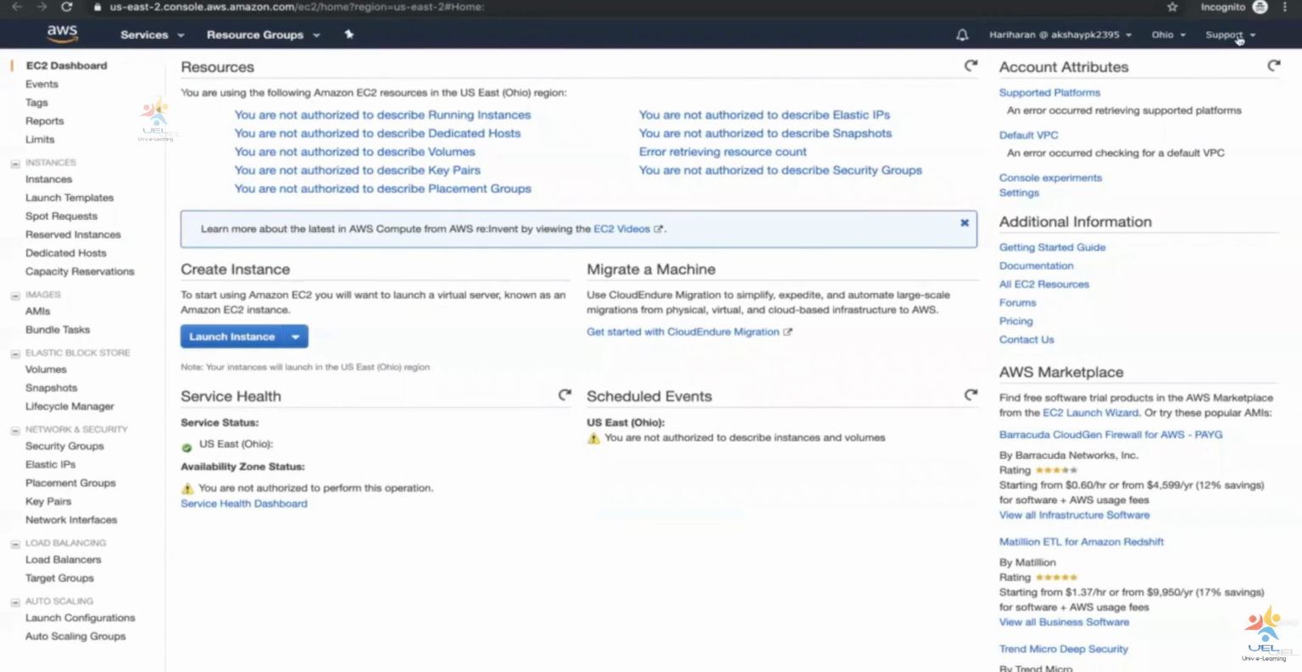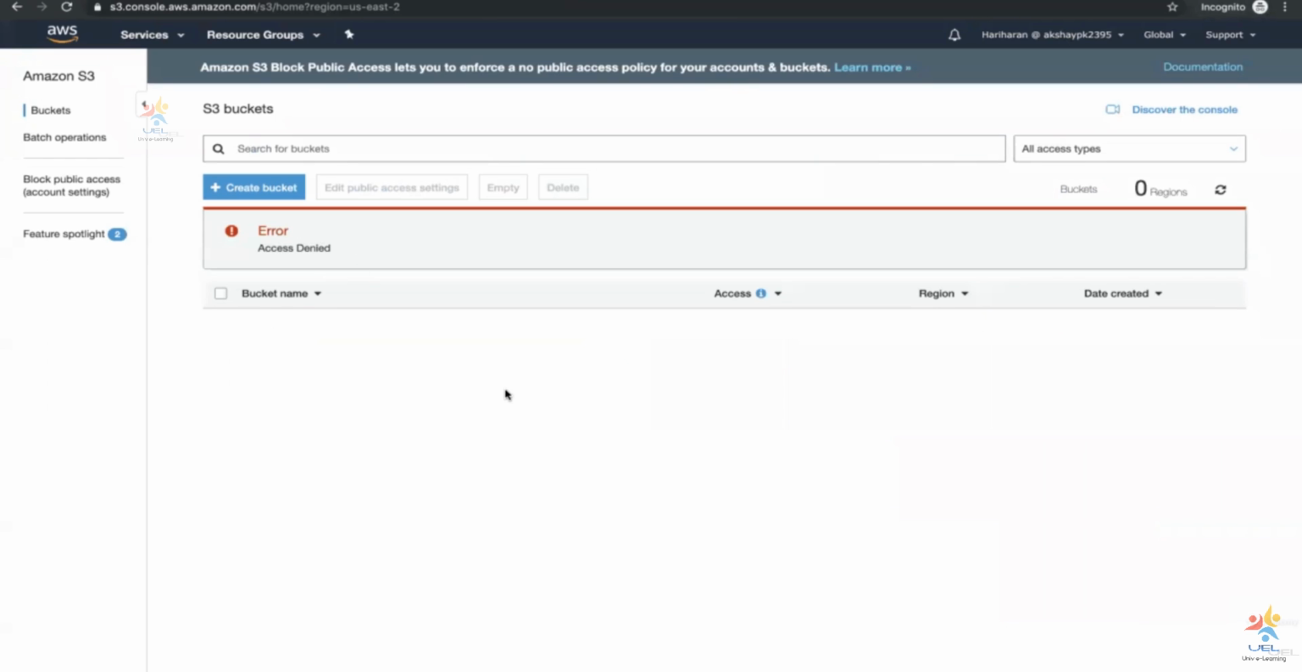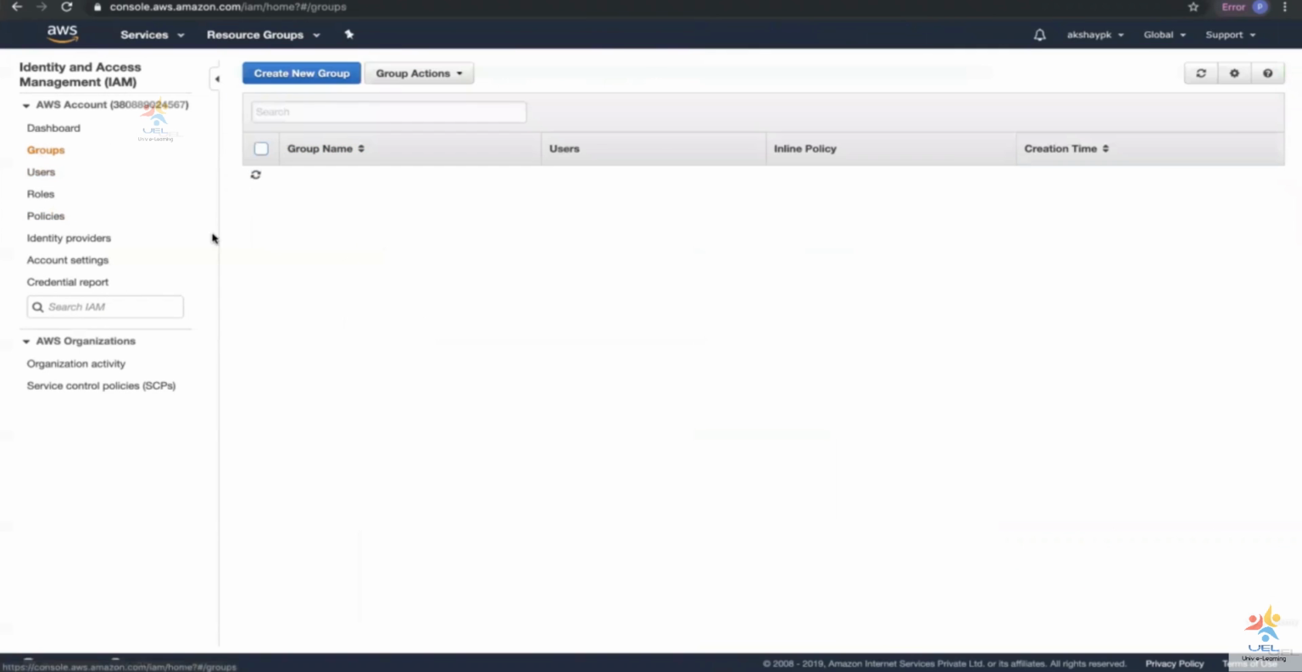Now I'm going to go ahead and refresh. This is the incognito window where Hariharan is. I'm going to refresh S3 and see whether he is able to access the S3 bucket. Error, access denied, because we have revoked his S3 policy from the group. So what we are going to do is go back to the group. I'm going to go to HR group.